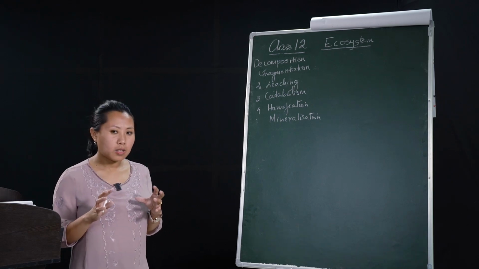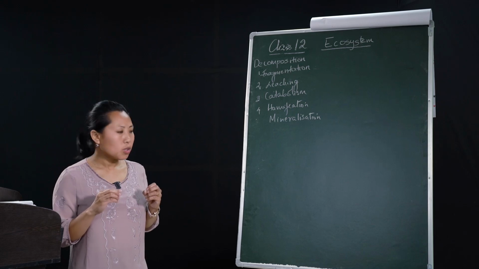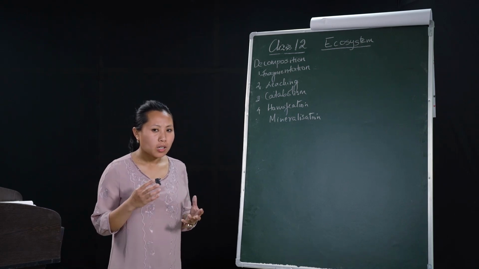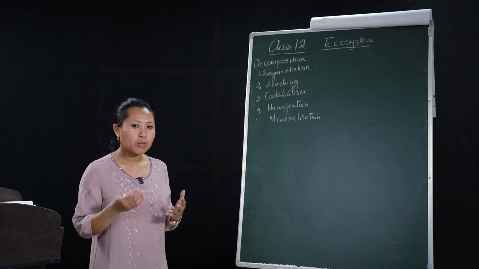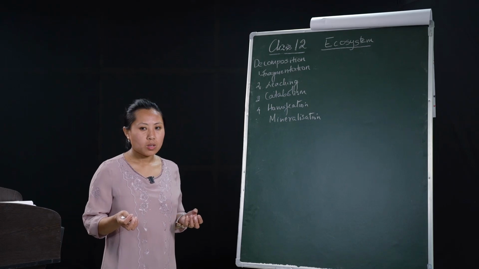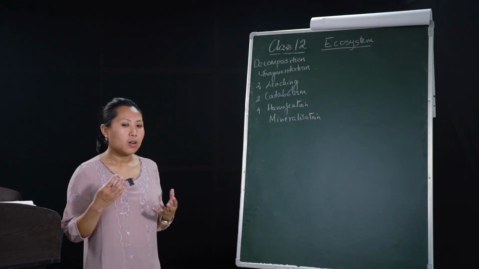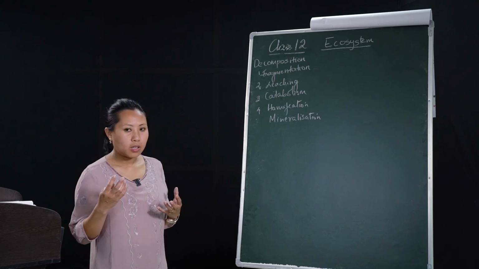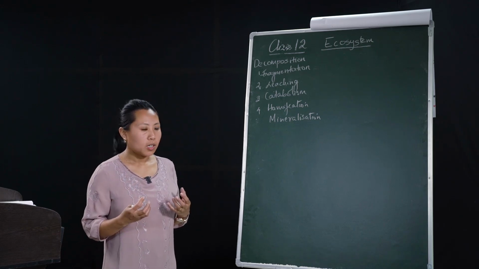Mineralization is the final step in decomposition, where different kinds of inorganic substances like carbon, nitrogen, phosphorus, calcium, and magnesium are released into the soil. From the soil they are made available to the plants, and the plants absorb their nutrient requirements from the soil.